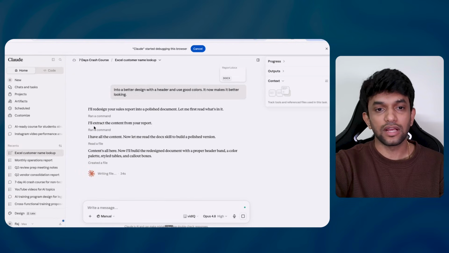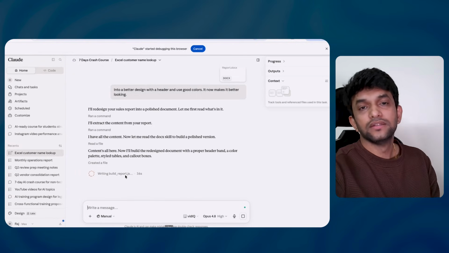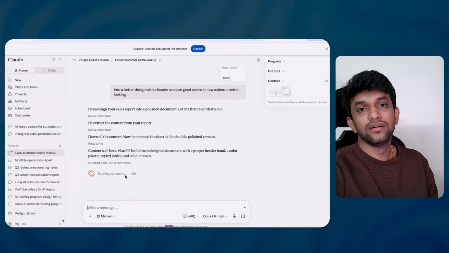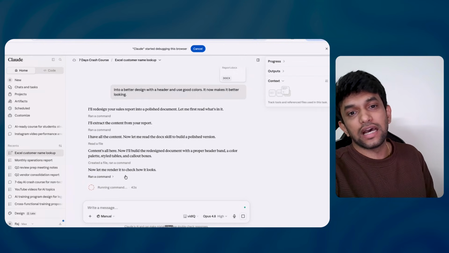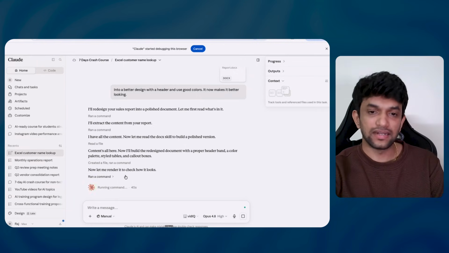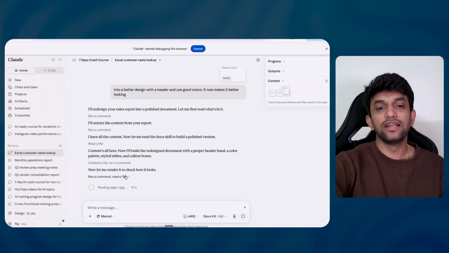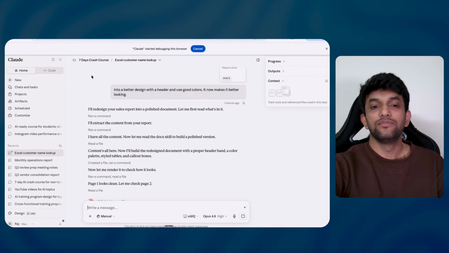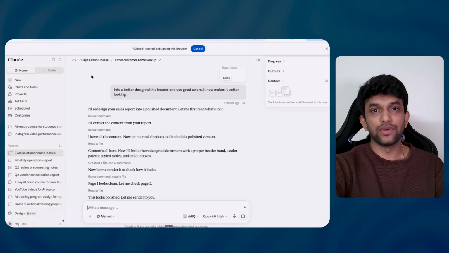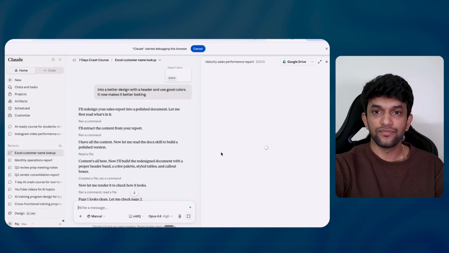Content is all here. Now I will build. It is taking time. See, it takes time, guys, but lesser time. To create this document, it would have taken you 1 hour. It will take me 5 or 10 minutes max. Okay, that is the ratio we are dealing with. Don't say it is taking me time. That is why we do 3-4 tasks in parallel. People do 5 or 10 tasks in parallel together. Okay, that's the power of AI.